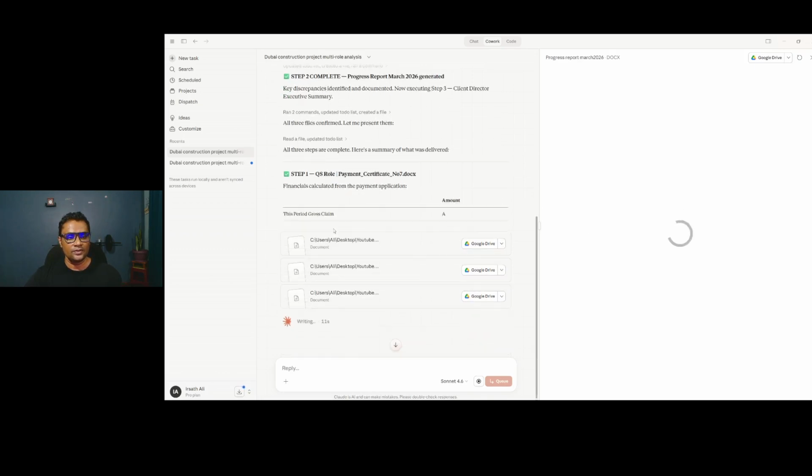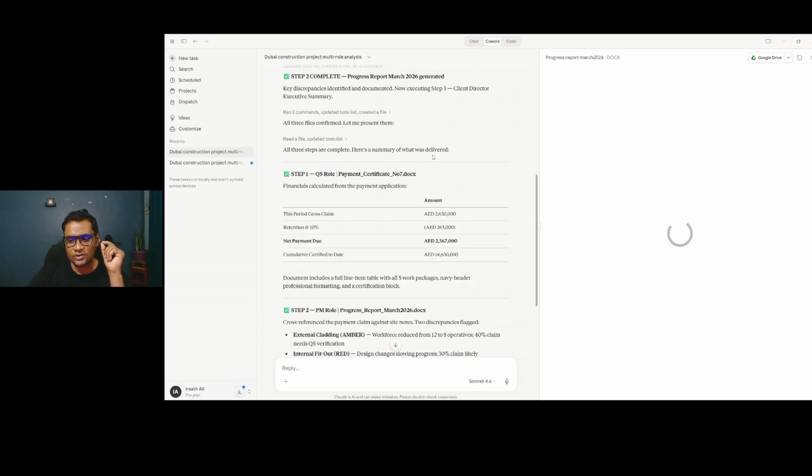All 3 steps are complete. Here's the summary of what was delivered. You can see the report, guys, how beautiful the reports it can produce. Even think about yourself: if you want to prepare a document like this for a task you have been given, and then look at this one. Compare the timing. 2 minutes, 3 minutes, done.